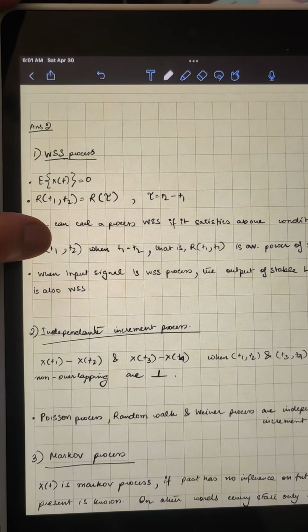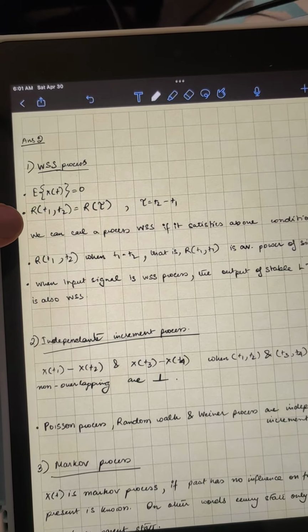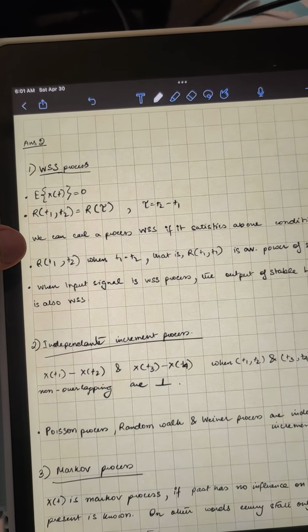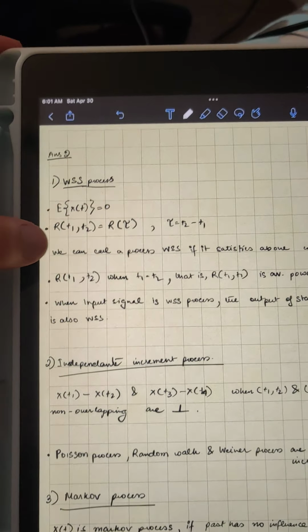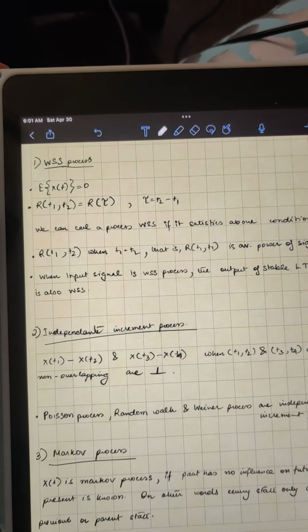So this is homework 10 question 2. For this we are supposed to collect the definitions of properties of various stochastic processes. So WSS process, we have seen this many times in the past over many homeworks.